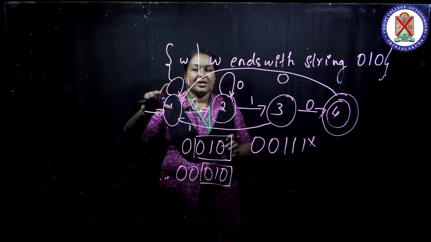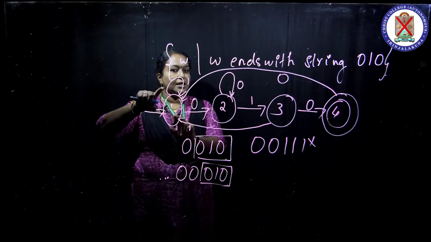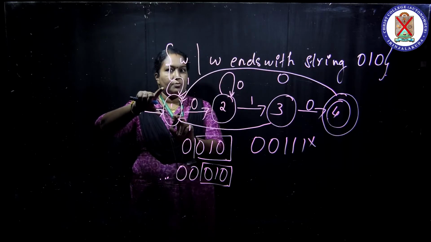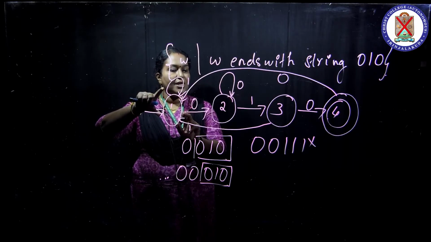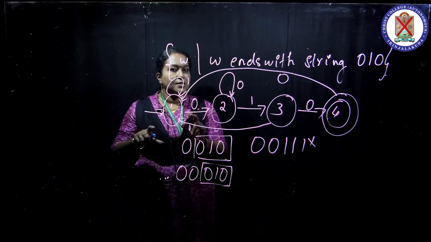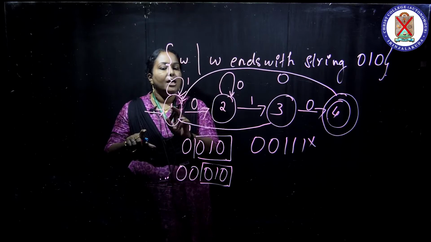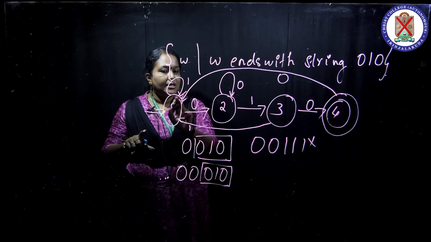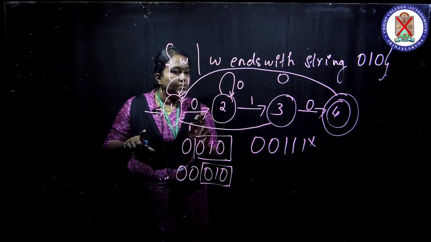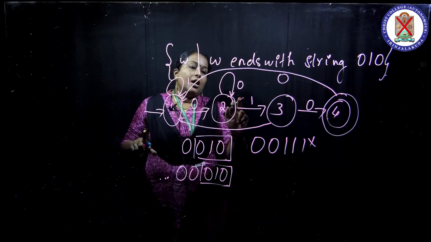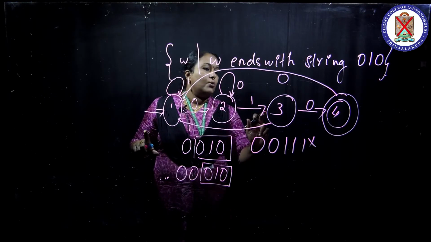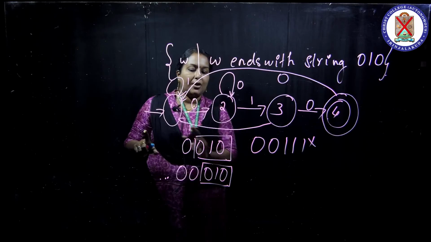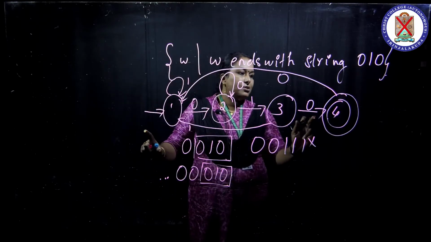In a deterministic finite automaton, you must look at every state to see whether we have a transition for 1 and 0. Check the first state: it has a transition for 1 and for 0. The second state has a transition for 0 and also 1. The third state has a transition for 1 and also 0.